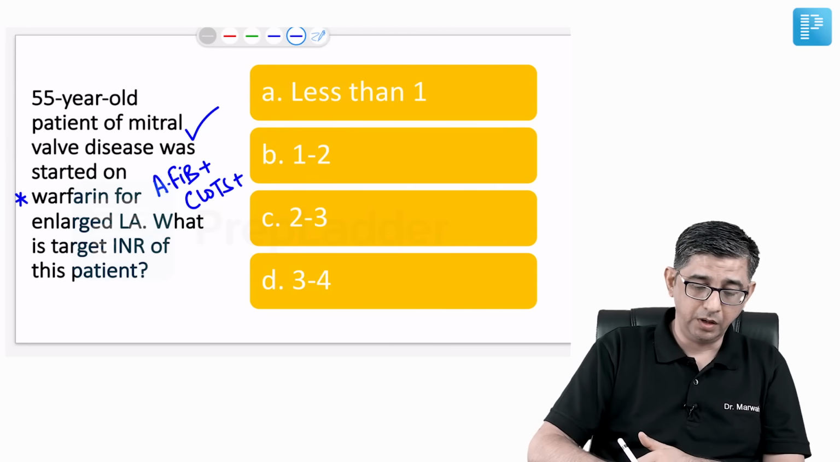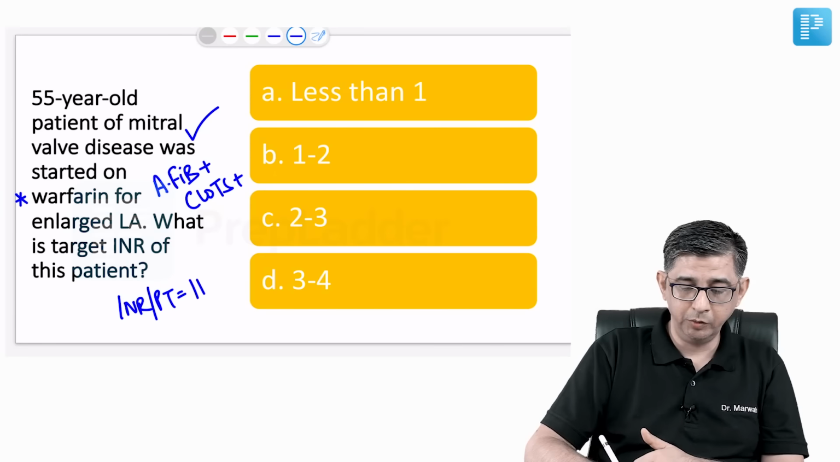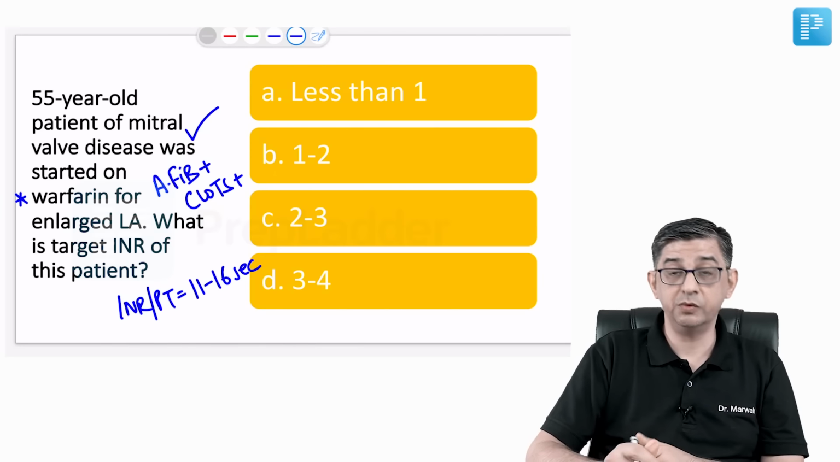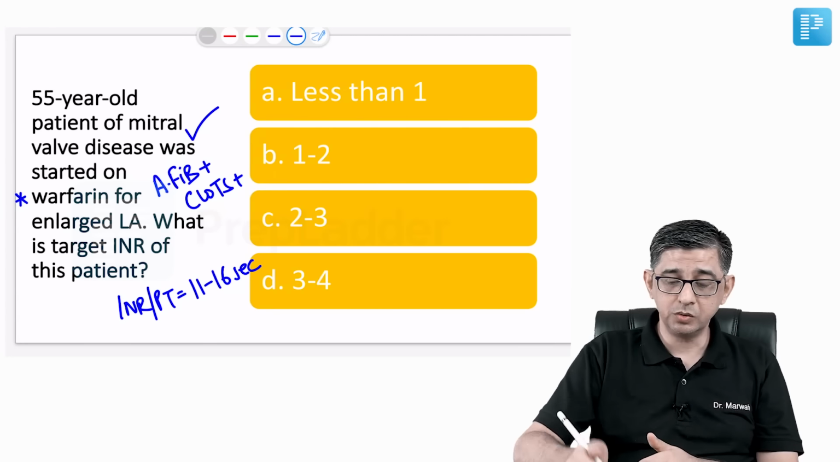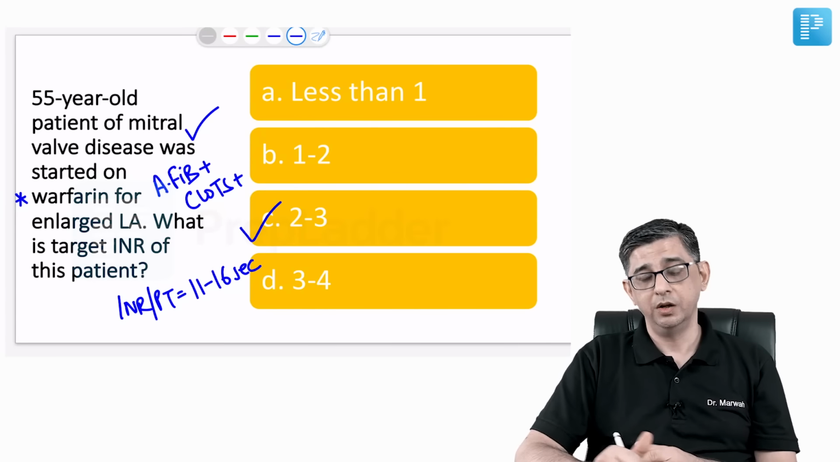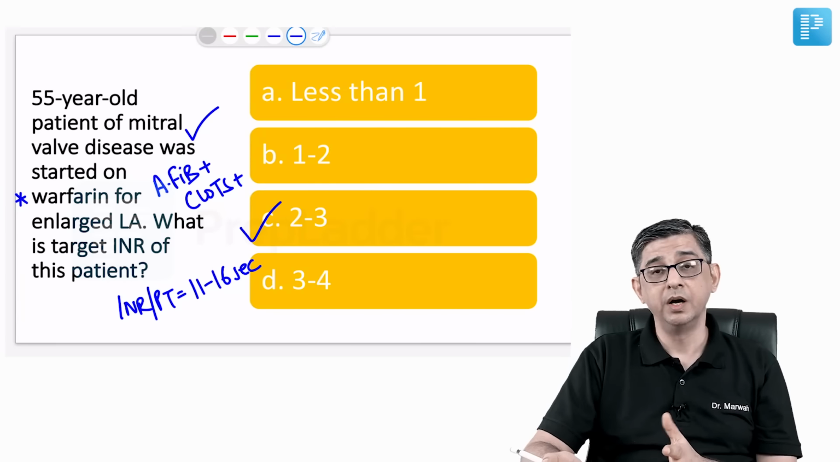The point is INR is an alternate term for prothrombin time. Normal prothrombin time is 11 to 16 seconds. What he's asking you is by how much you can increase over normal, and you can increase up to 2 to 3 times of normal. The objective here is that I do not want clots to form and then go into the brain and cause development of stroke.